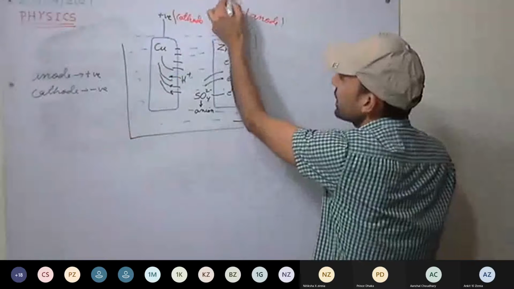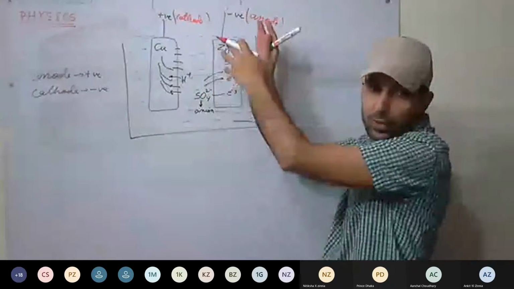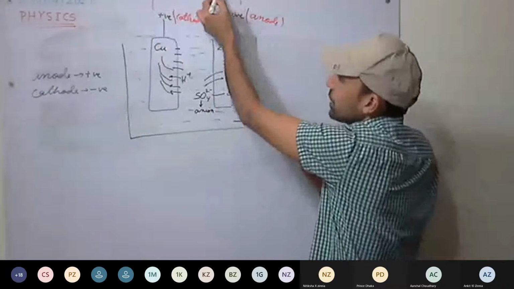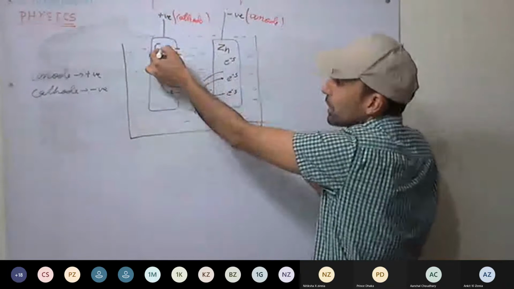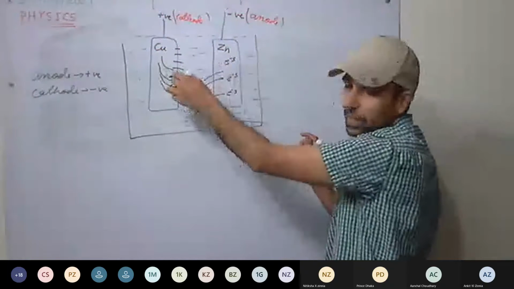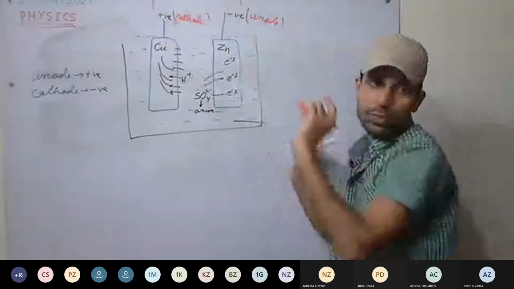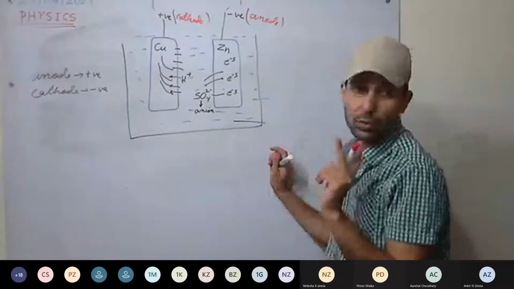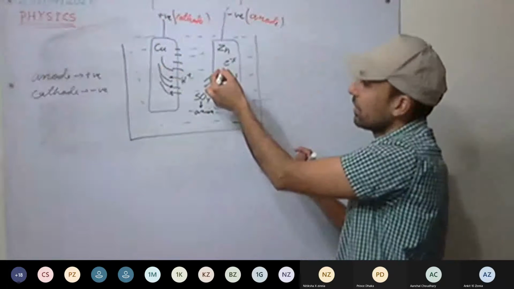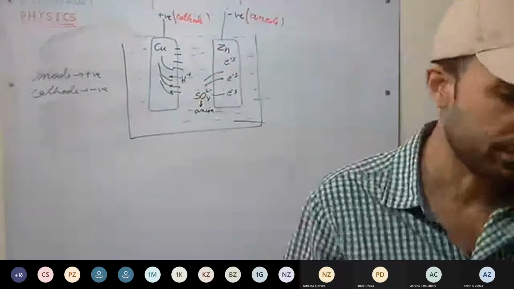Now, if any load is connected in the external circuit, what will happen? They will try to equalize. So electrons will start to flow. From zinc, electrons will start to flow towards the copper plate in the external circuit. And inside the electrolyte, ions are moving, and outside, electrons are moving. Understood this one? So we have two circuits here: the outside circuit and the inside circuit. In the outside circuit, electrons are moving. In the inside circuit, what are moving? Ions are moving. Okay.